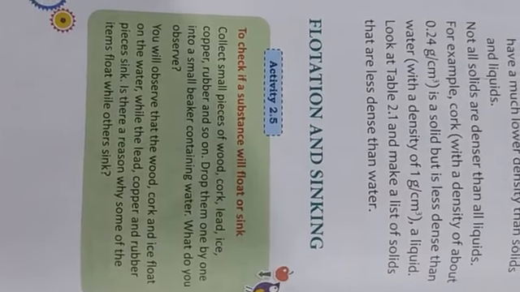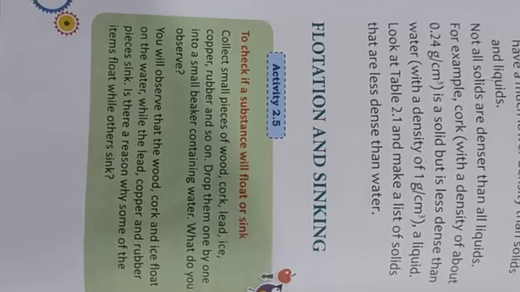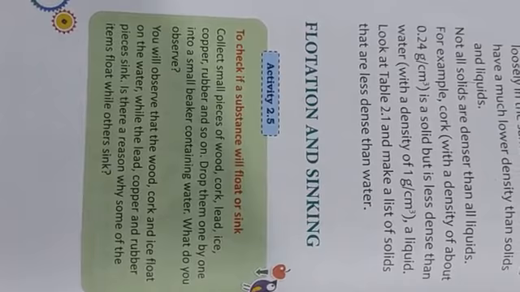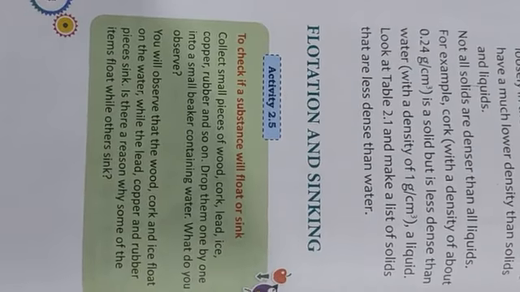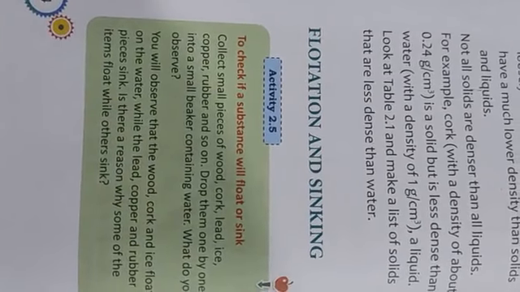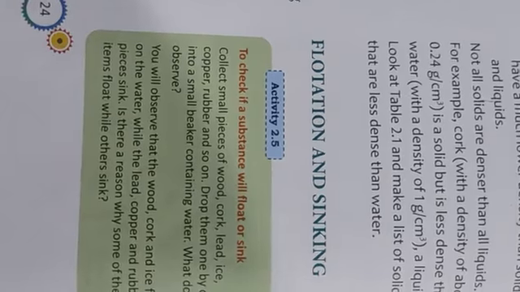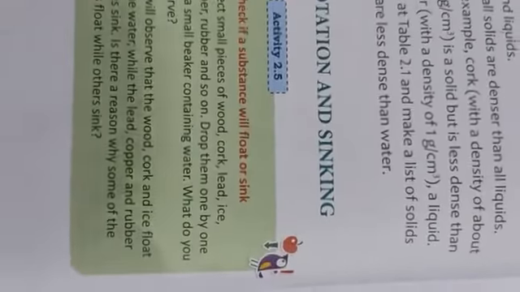Okay, because the density of water is 1 gram per centimeter cube, or 1000 kg per meter cube. So when it is greater than 1, then the substance will sink down to the bottom of the liquid. But when the density is less than 1 gram per centimeter cube, then we can say it will float on water.